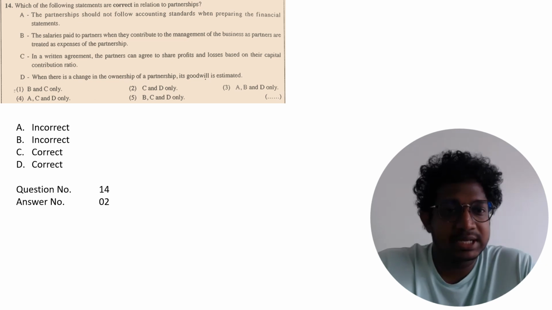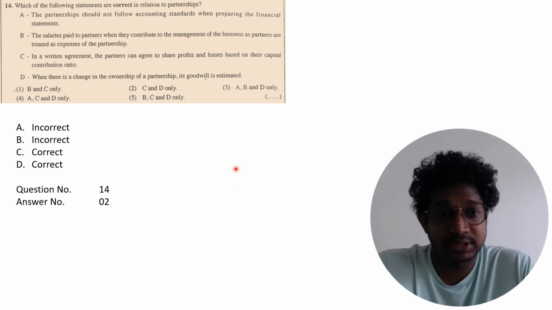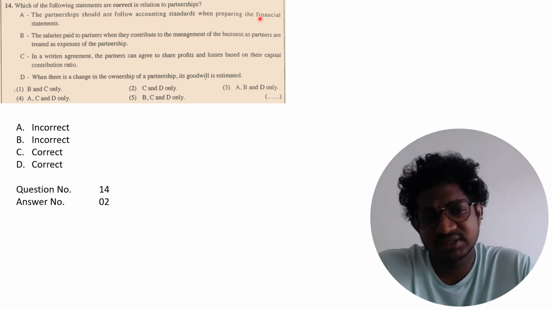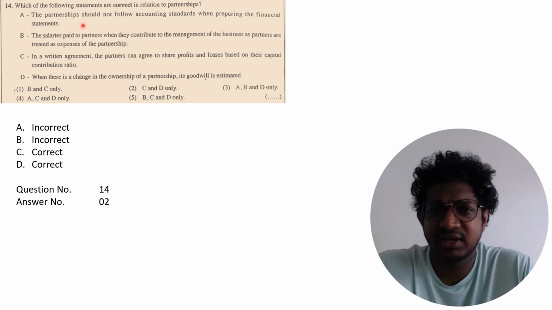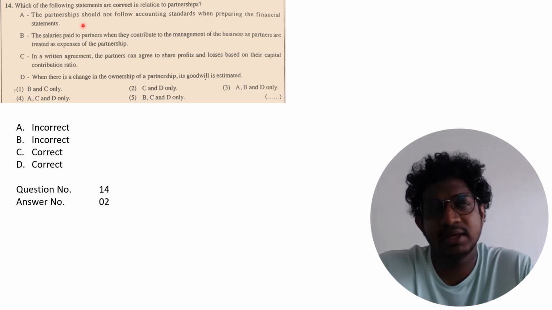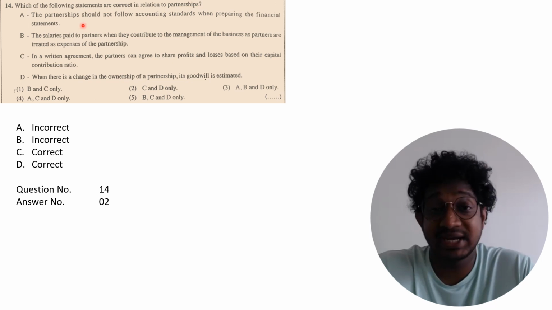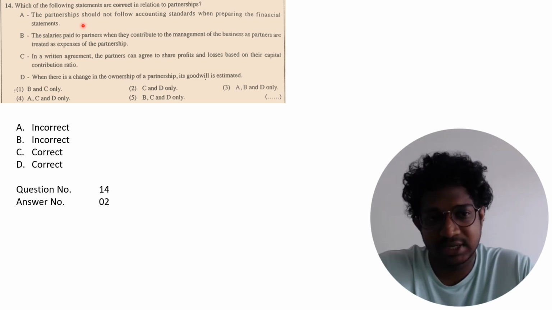Question number 14, they're asking whether the statements are correct or incorrect related to the partnerships. The partnership should not follow accounting standards when preparing the financial statements. That is incorrect. Normally, we are following accounting standards. Why? When we are preparing financial statements reporting, we have to consider the accounting standards, right?